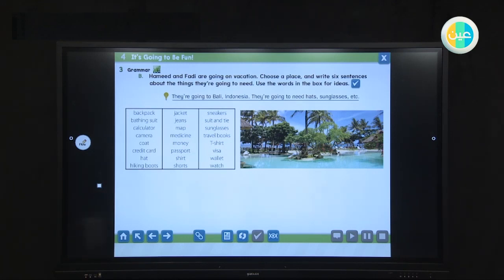For example, they are going to Bali, Indonesia. So they are going to need a map. They are going to need the credit card.